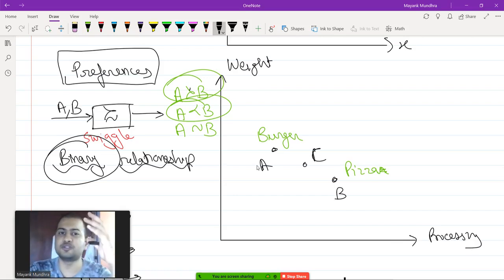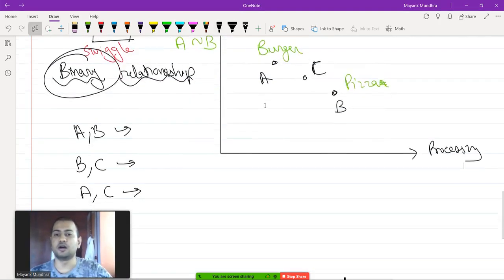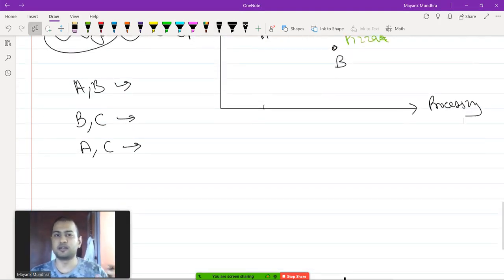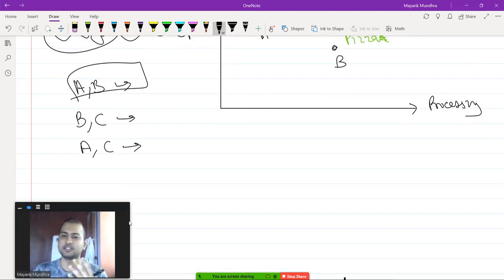Some laptops are very lightweight, some laptops have very good processing power. If you want good processing power, you go for a heavier laptop. So at times it becomes very difficult to decide how much processing power and how light a laptop you want to pick. It's not very obvious, but given two bundles at a time, you can always compare which of these is better. So preferences can tell you, but that is the problem of choice.